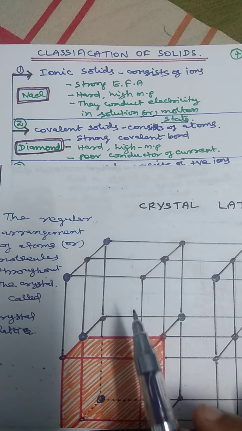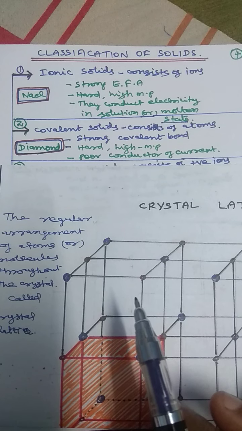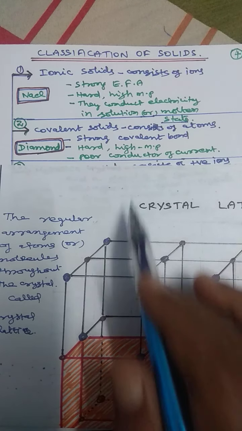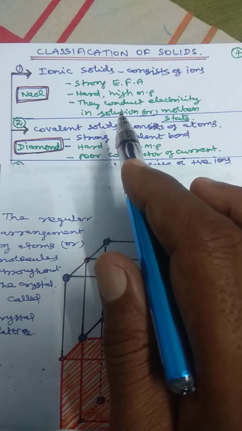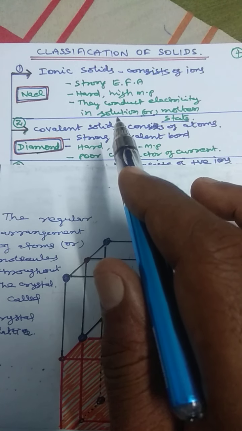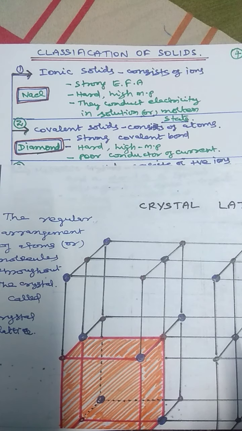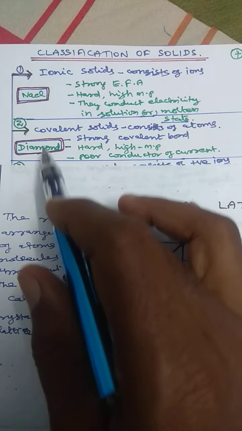Therefore, it has a high melting point and is hard. They conduct electricity only in the solution state or in the molten state, not in the solid state. That is ionic solid. Example, sodium chloride.